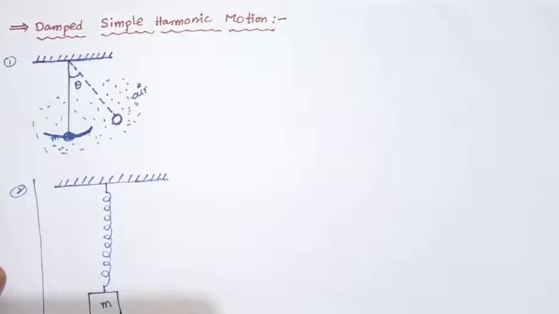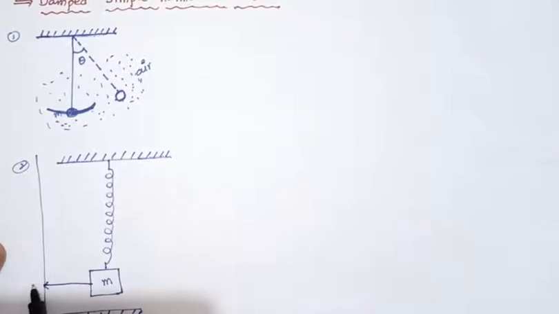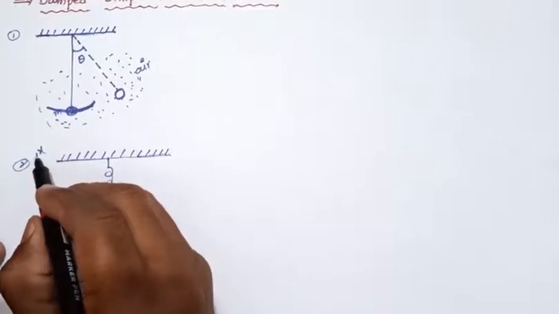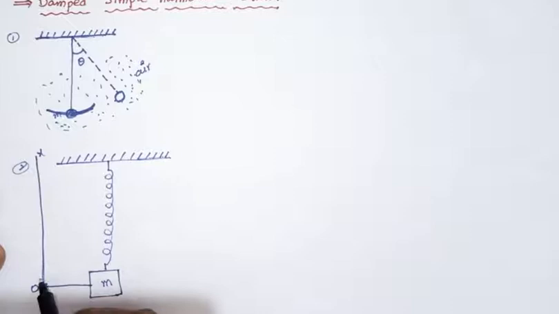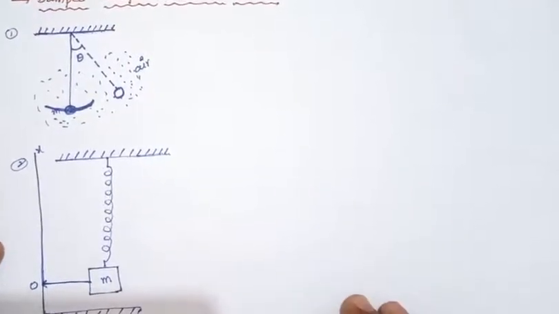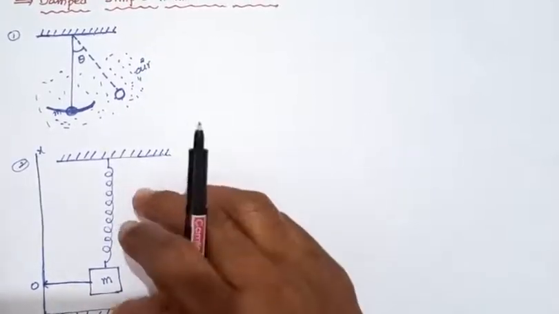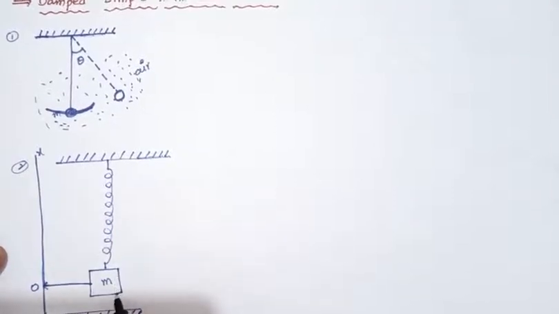This is a stand, for example. In this stand, this is the mean position. At the mean position the displacement will be 0. Here, for the displacement, we have taken a scale. In this scale, this is the mean position. Mean position means there is no stretching or compression of the spring; it is constant.